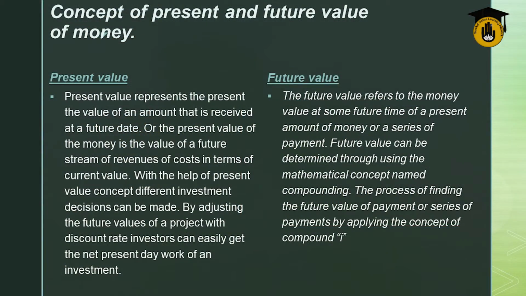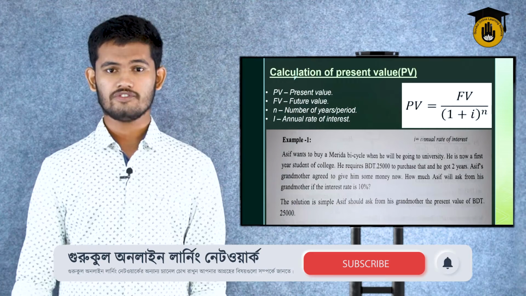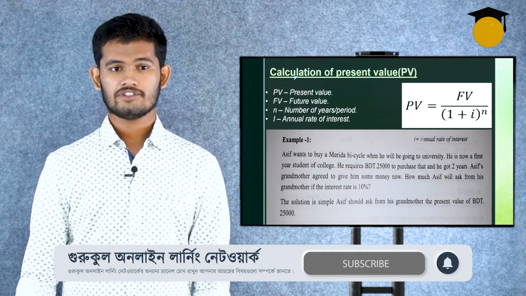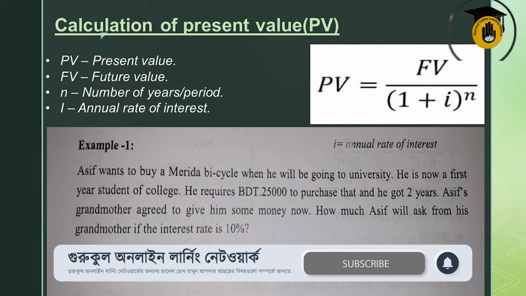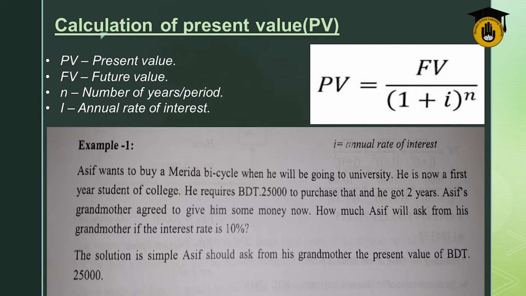Then the future value. The future value refers to the value at some future time of a present amount of money or a series of payments. Future value can be determined using the mathematical concept named compounding, the process of finding the future value of a payment or series of payments. So let's take a closer look at the calculation of present value. PV refers to present value, FV future value, N denotes number of years or periods, I equals annual rate of interest. So the formula of present value is FV divided by (1 plus I) to the power n.